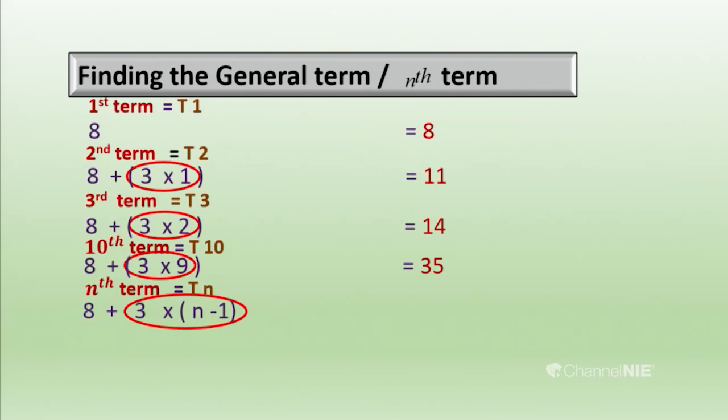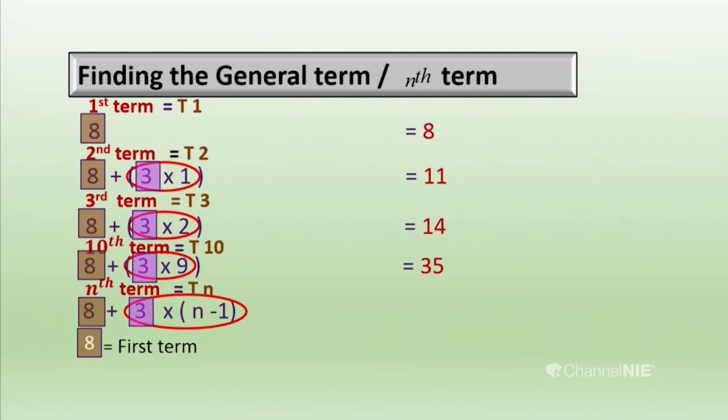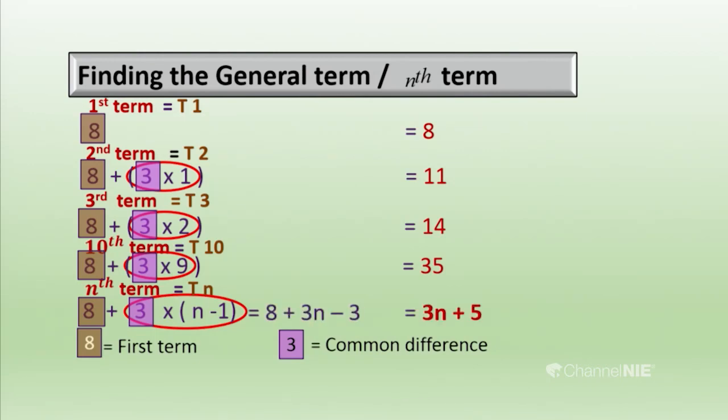So what is the general term? We can derive it here. Using the highlighted box, I represent the first term. I told you, using this example, I am going to build up a general term for any arithmetic progression, and I am going to derive that. Here I have highlighted the first term, and the common difference is 3. Using those two, I am going to make a general term. Then we can find the general term of this progression. It comes to 3n plus 5, but it is unique to this progression.